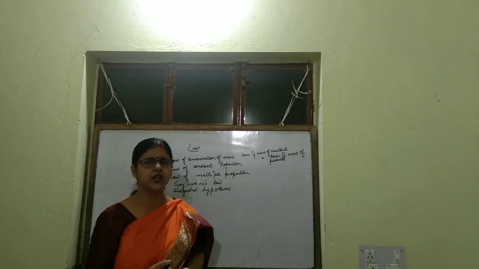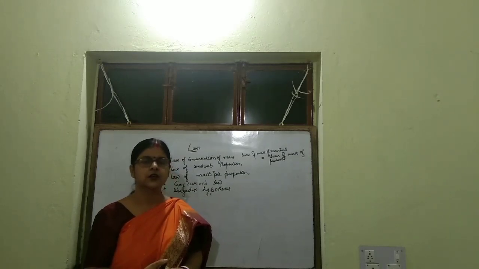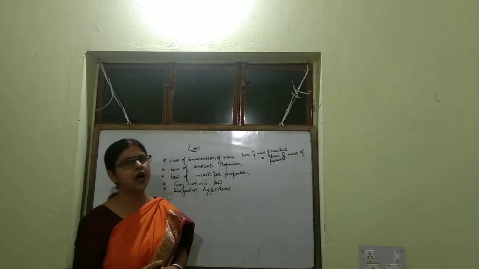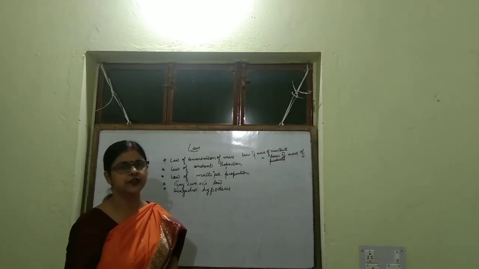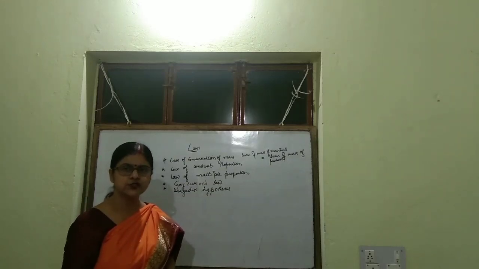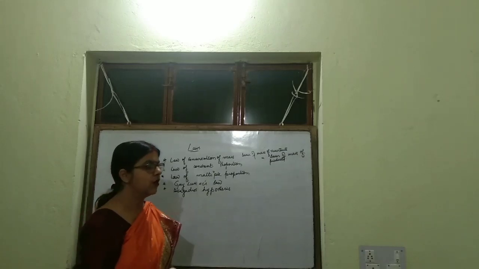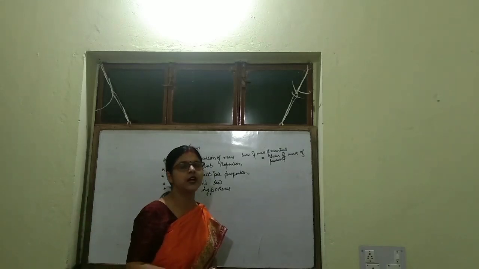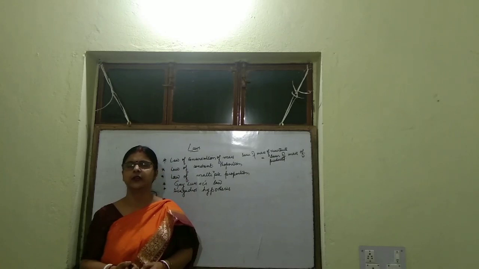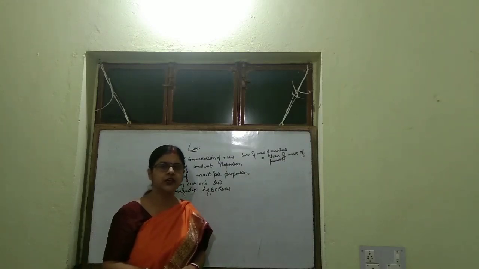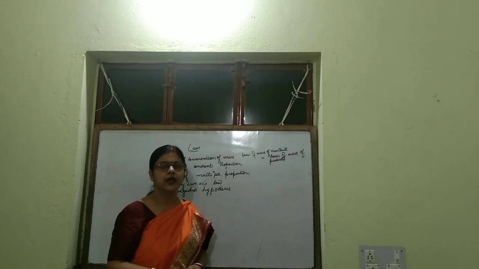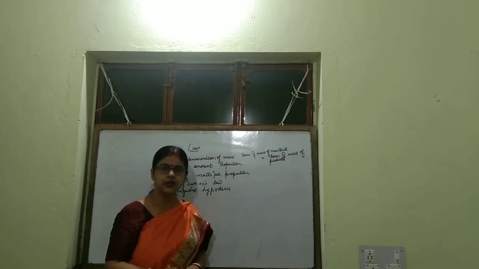During radioactive reactions, you will find that the mass of the product is slightly less than the mass of the reactant. Why is it so? Because during radioactive reactions, lots and lots of energy is released. And we know energy is equal to mc square. Energy and mass can be interconverted.